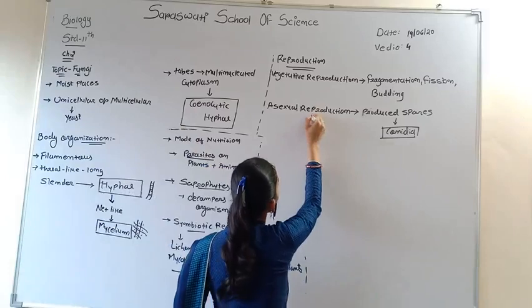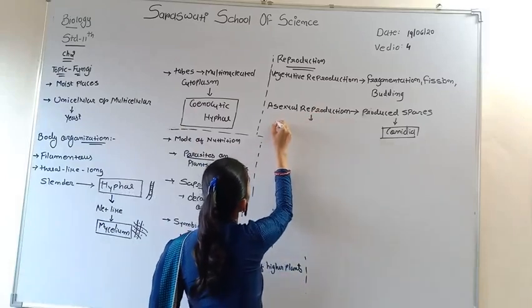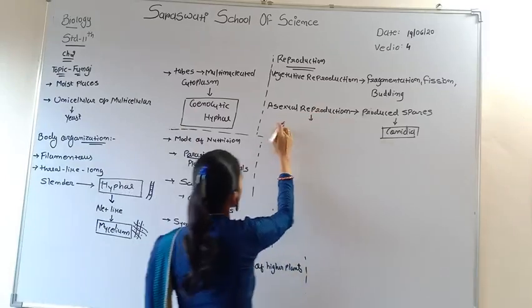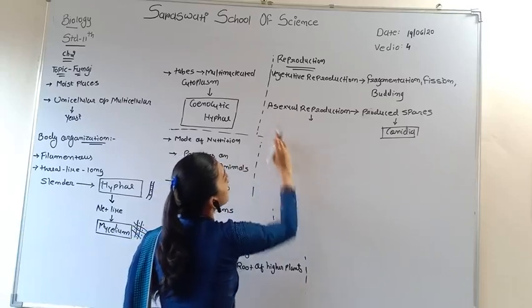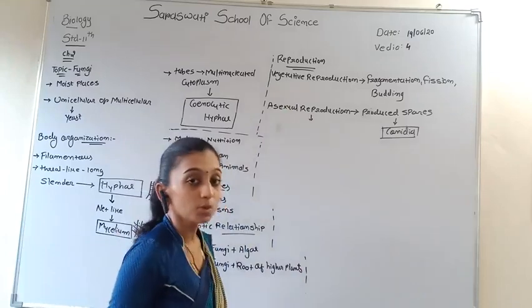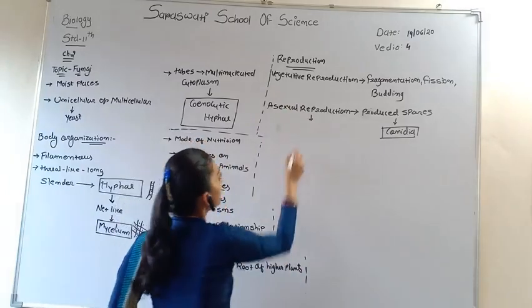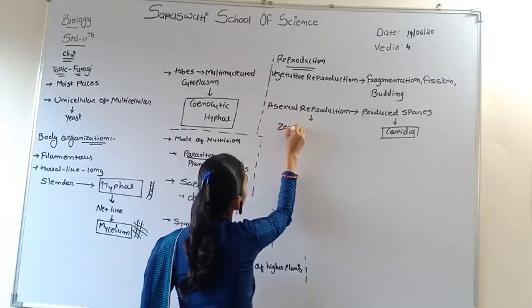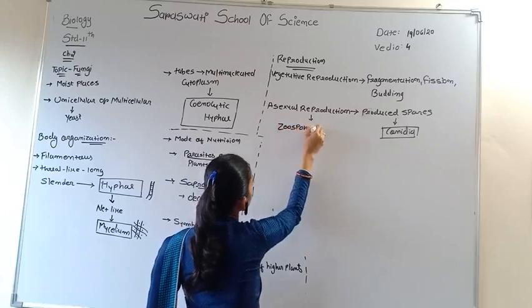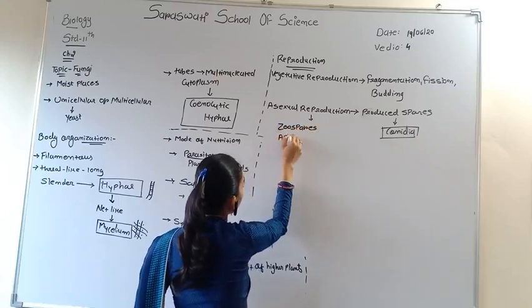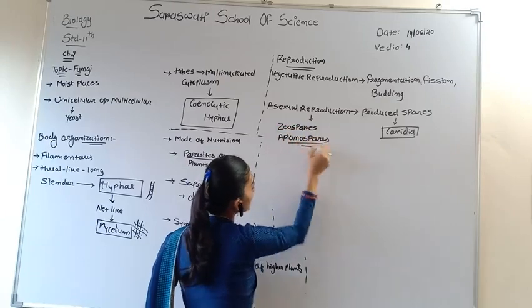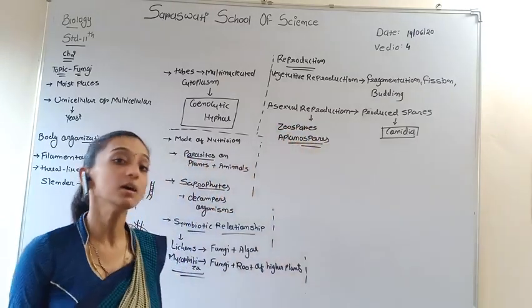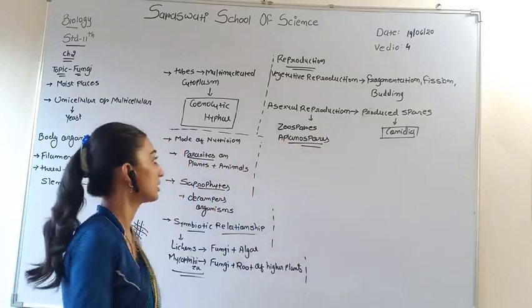Two other types of spores are produced: zoospores and aplanospores. These are the spores produced during asexual reproduction in fungus.